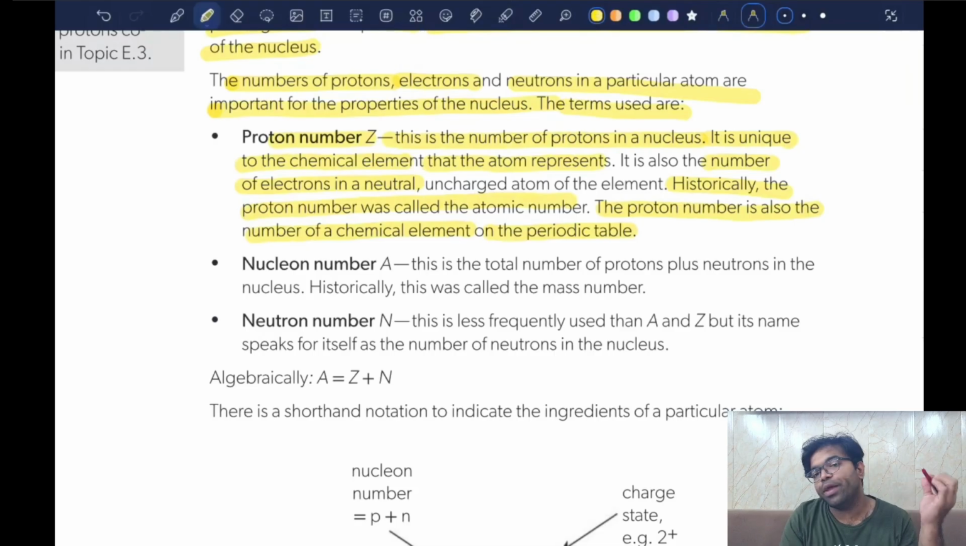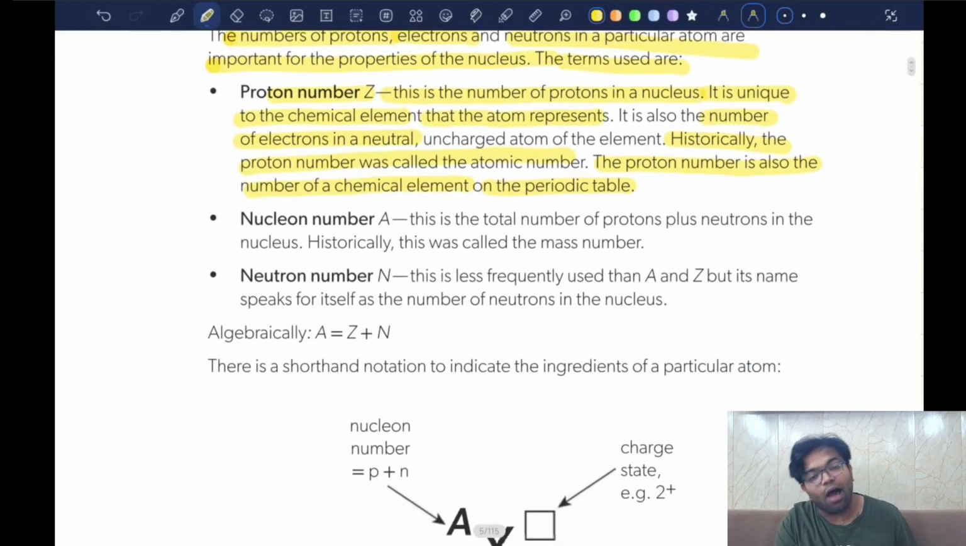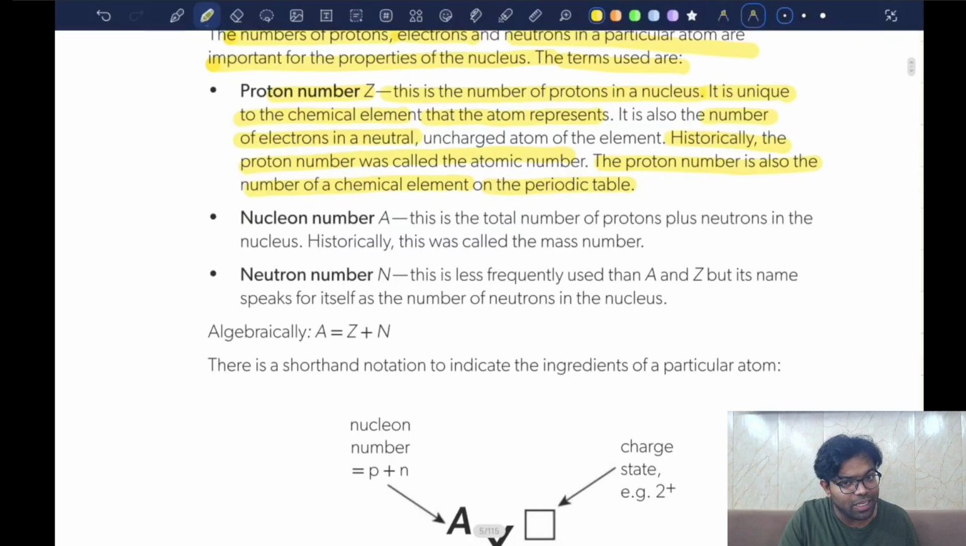Now the whole periodic table is determined by the atomic number. The positioning of the element in the periodic table is determined by the atomic number. Now, are there only protons present inside the nucleus? No, there are protons as well as neutrons. The protons and the neutrons together are also referred to as the nucleons. Anything that is available inside the nucleus is called a nucleon.